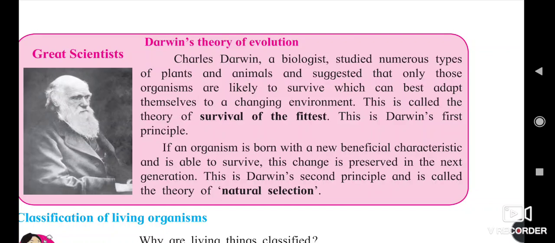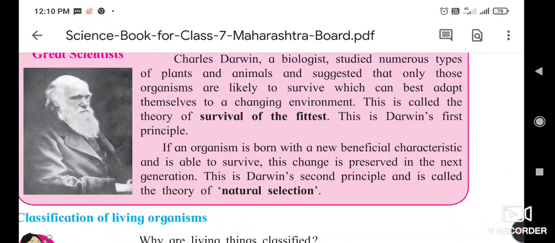Charles Darwin, a biologist, studied numerous types of plants and animals and suggested that only those organisms are likely to survive which can best adapt themselves to the changing environment. This theory is also called the survival of the fittest.